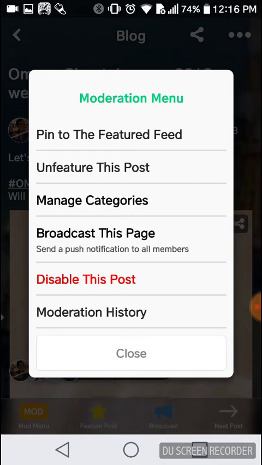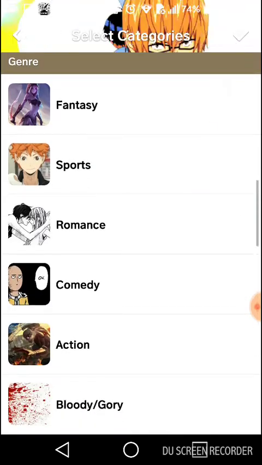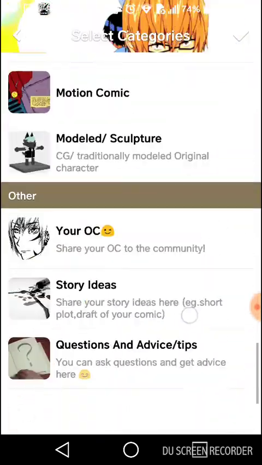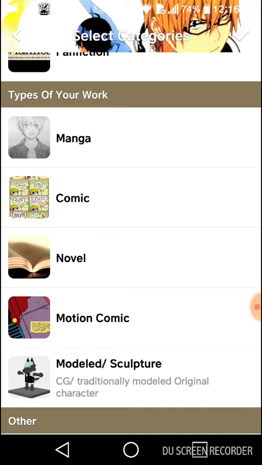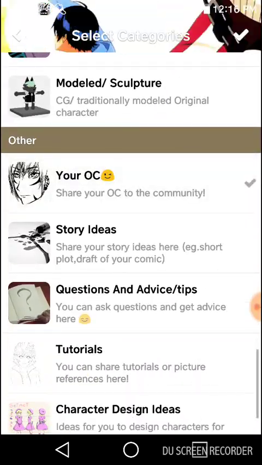We have manage category. What manage category does is allow you to fix it if someone posted a blog in the wrong area. Let's say they posted it in your OCs.